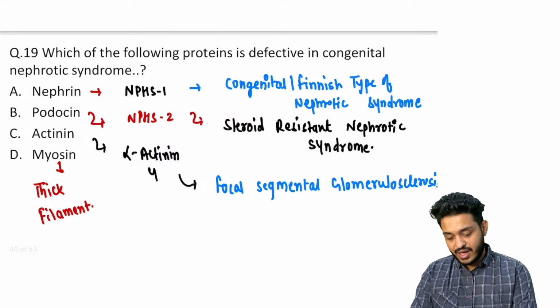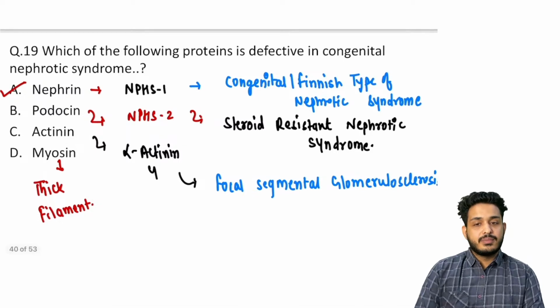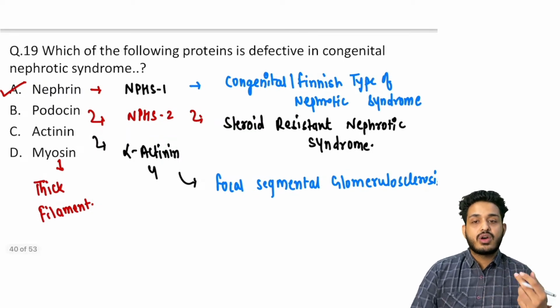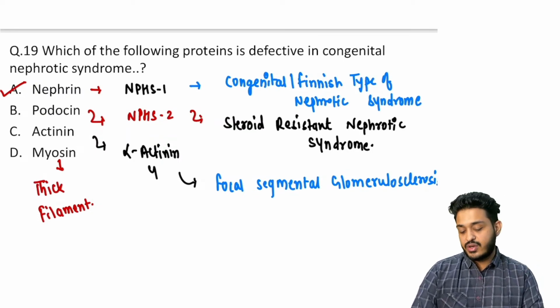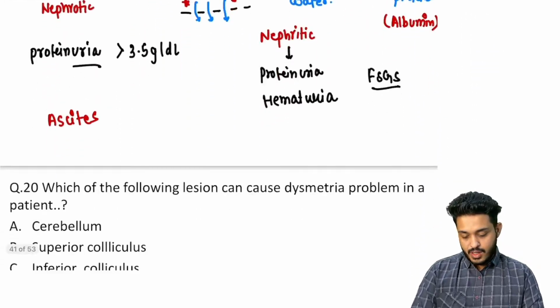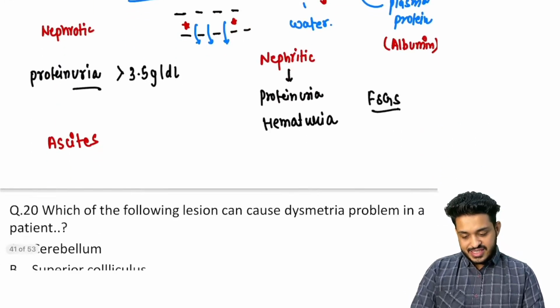So what will be your answer in this particular case? The answer will be option number A. Option A is going to cause Finnish or congenital type of nephrotic syndrome. You understand this? Okay, so this is the basic story.